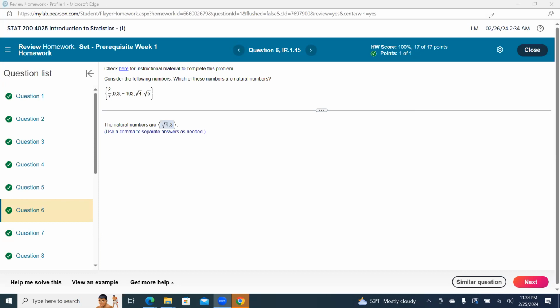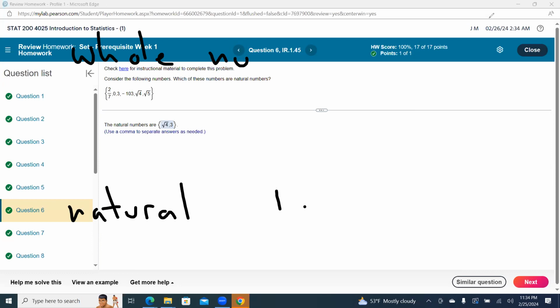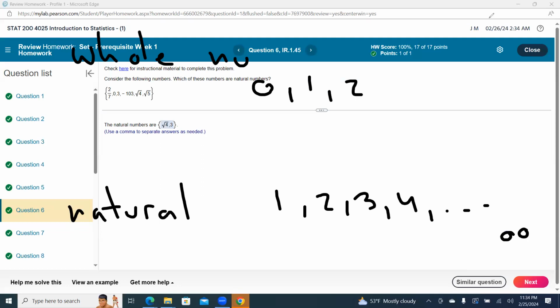So if we talk about the set of all whole numbers, and if we talk about the set of all natural numbers, these are just silly little definitions, but this is how they define it. Natural numbers are all positive integers, 1, 2, 3, 4, to infinity. The whole numbers are the same, except they include 0: 0, 1, 2. These are the whole numbers.